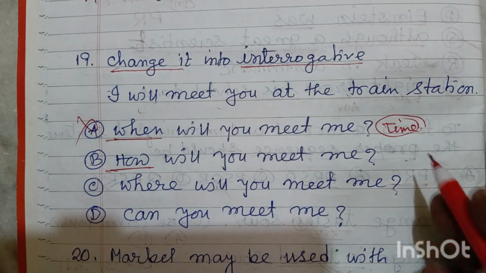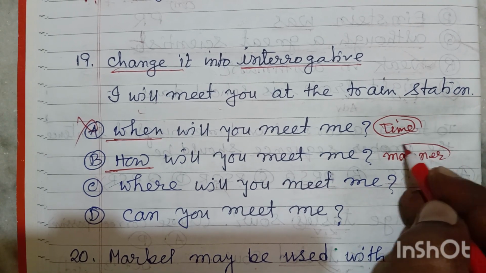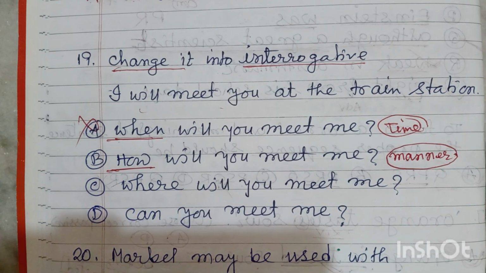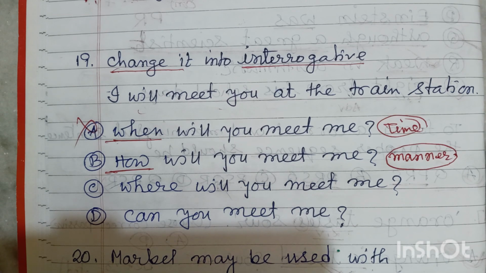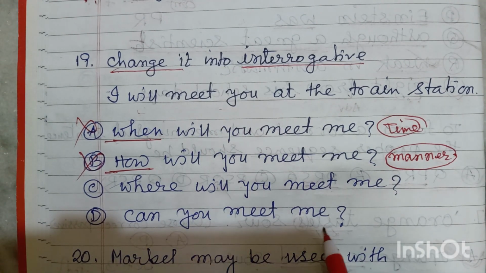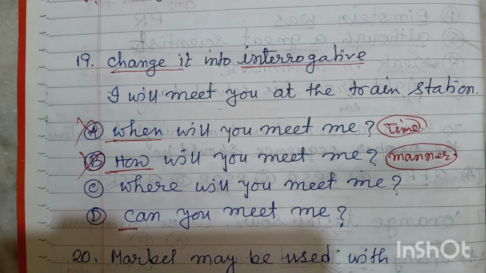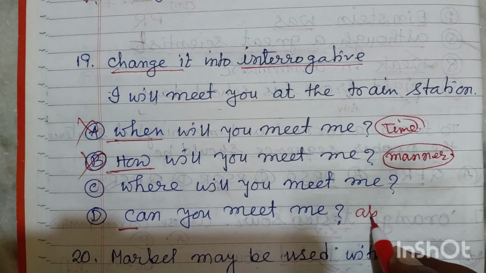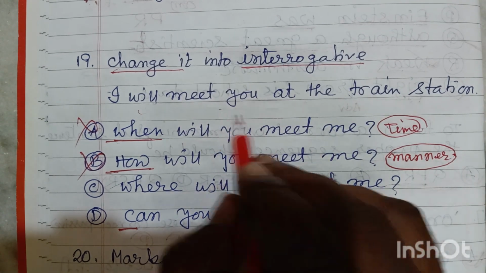How means it is the manner. How shows the manner, that means in which way you are going to meet him. Maybe by riding cars, by riding bikes. That will be the manner. But here there is no such answer, so we cannot take it. Can you meet me? Look at this part. It is probability, possibility, and also ability. Can you meet me means ability. So there is no answer of ability.